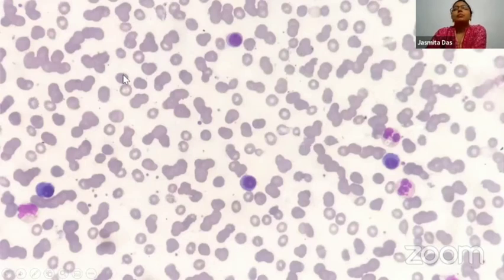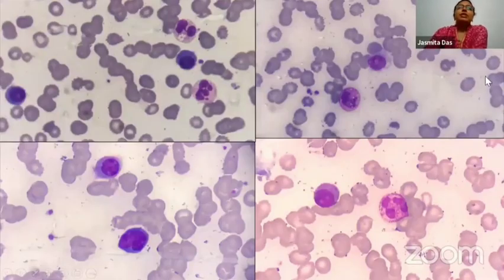But we were surprised when the smear was evaluated, because here you have these rouleaux formations in the red cells, which tell you that the patient may have some amount of hypergammaglobulinemia, and you have these particular cells. These 3 cells have eccentric nuclei, and they have quite a basophilic amount of cytoplasm and resemble plasma cells. The other fields were also examined, and again revealed an increase in the plasma cells present on the peripheral smear in this patient.